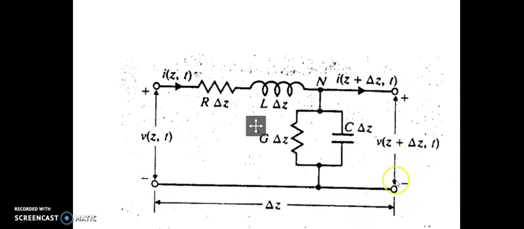We have seen that for a transmission line which has distributed parameters, the current and voltage vary spatially. So they are functions of spatial distance, and similarly I of z,t represents the instantaneous current at z, and I of z plus delta z comma t represents the instantaneous current at z plus delta z. So this is the point z plus delta z and this is the point z. Now we can apply Kirchhoff's voltage law for this loop.